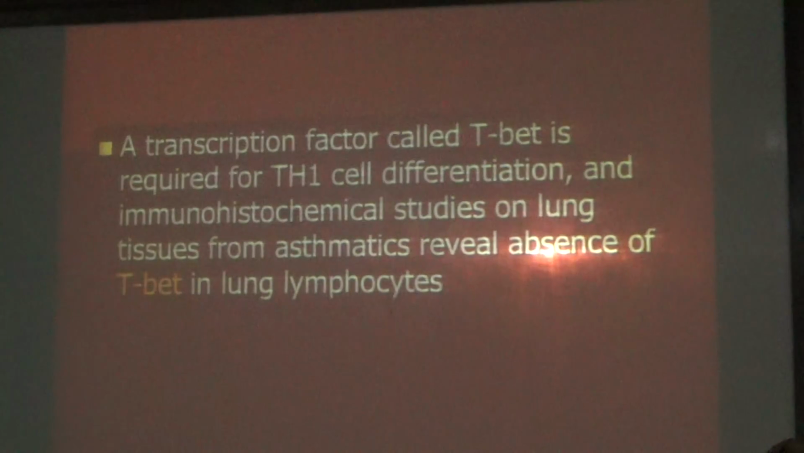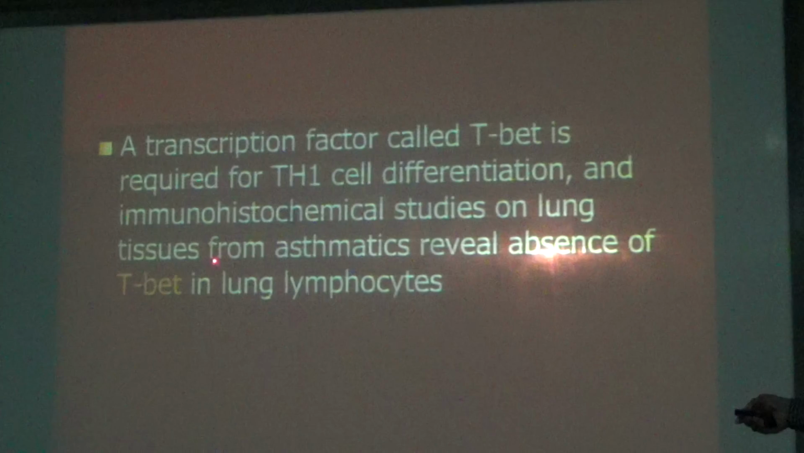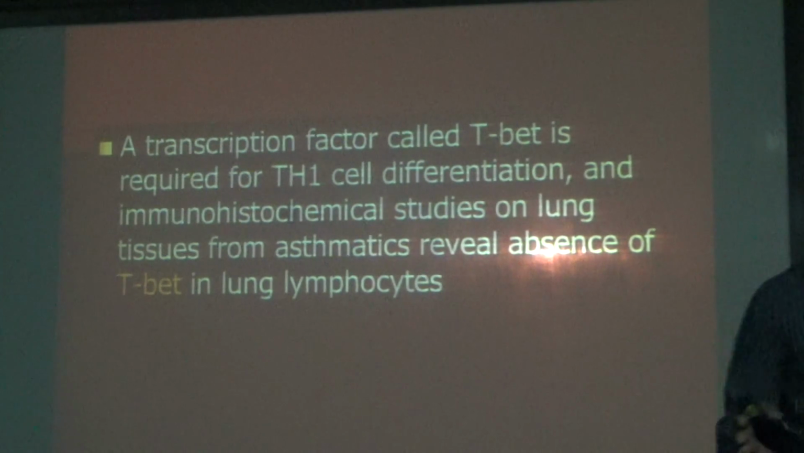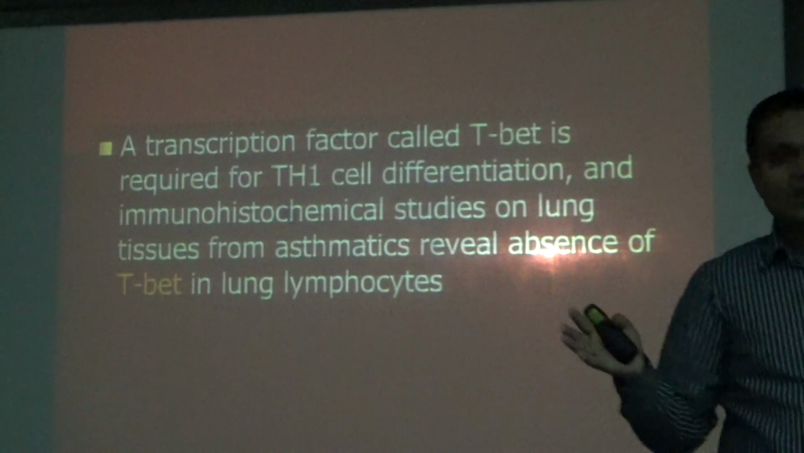Now one more factor is there to cause bronchial asthma, that is T-bet. What is T-bet? A transcription factor, known as T-bet. It is required for type 1 helper cell differentiation, and immunohistochemical studies on lung tissue from asthmatics reveal absence of T-bet in lung lymphocytes. In the sense, that is why it goes straight away to the type 2 helper cells.